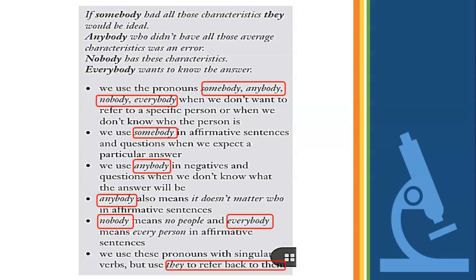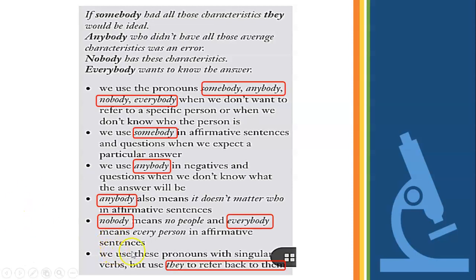Nobody means no people. And everybody means every person in affirmative sentences. So nobody and everybody are used in affirmative sentences. Just remember, nobody means zero, and everybody will mean total, all.